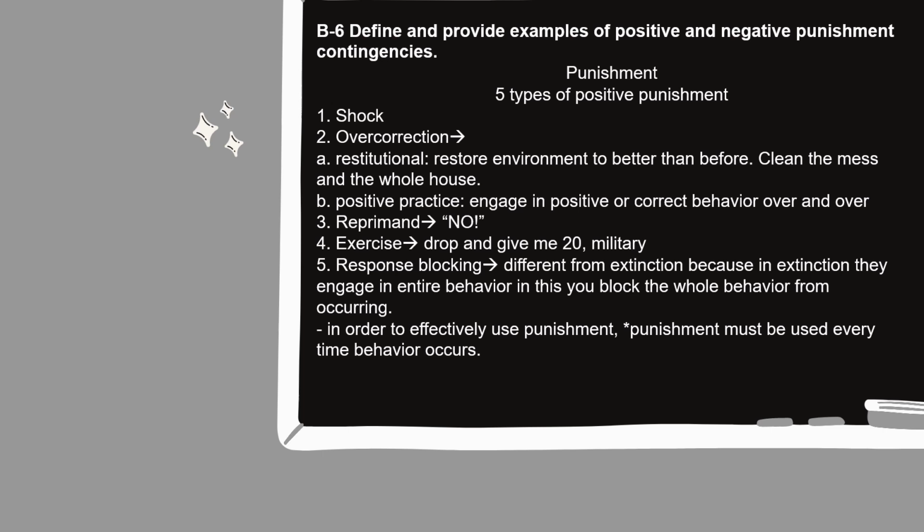This is different from extinction because in extinction, they engage in the entire behavior. In this, you block the whole behavior from occurring. So when we're talking about extinction, they have to engage in the entire behavior. But when we're talking about response blocking, you literally block the whole behavior from occurring. And that is what response blocking is. You block the behavior from occurring. And in order to effectively use punishment, punishment must be used every time behavior occurs.